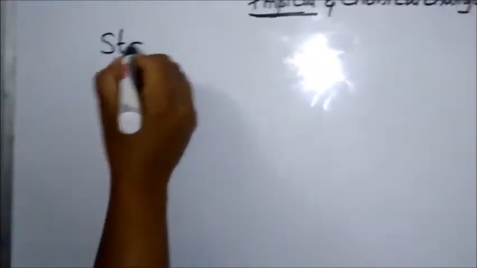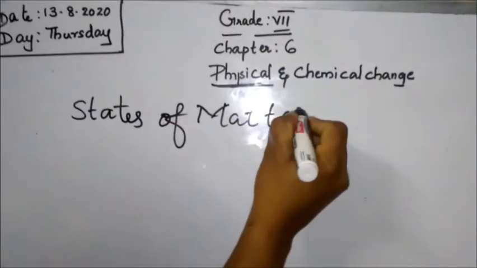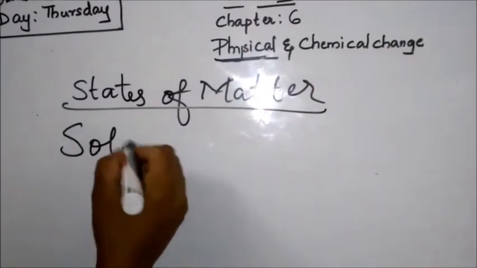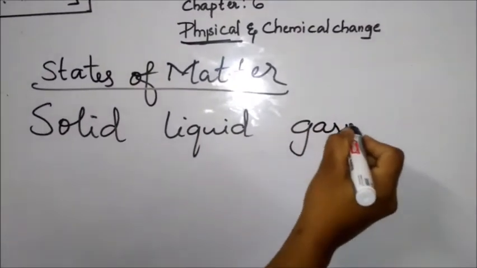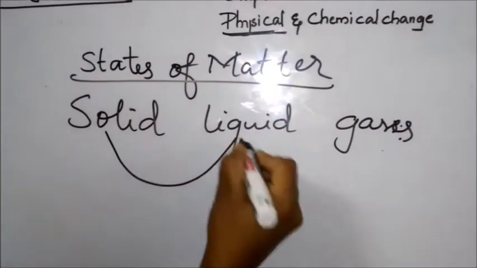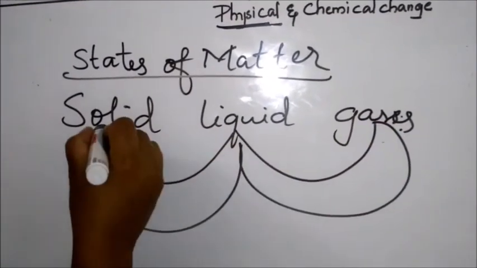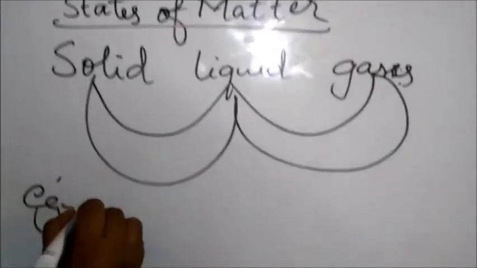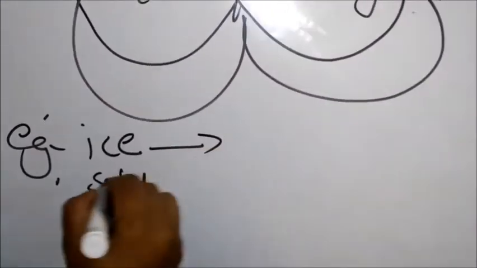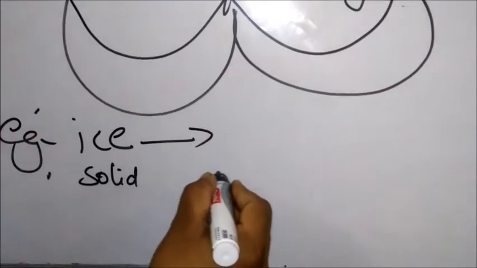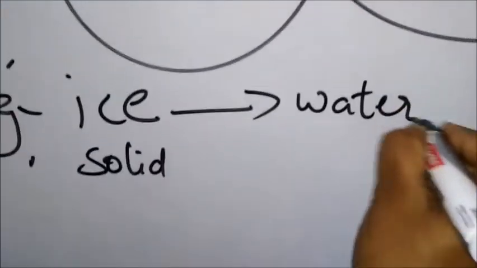Next, one more familiar example: changes of states of matter. You already learned about the states of matter: solid, liquid and gas. If solid changes to liquid and liquid changes to gas, it can again come back to the original position. For example, I'll take ice. Ice is solid. If we keep it at room temperature, it will start melting. We will get water. This is the liquid form.